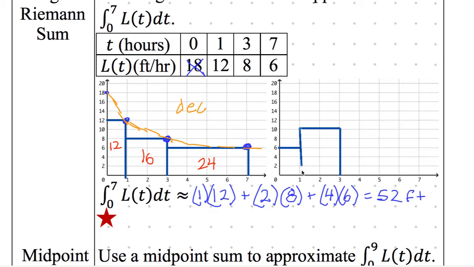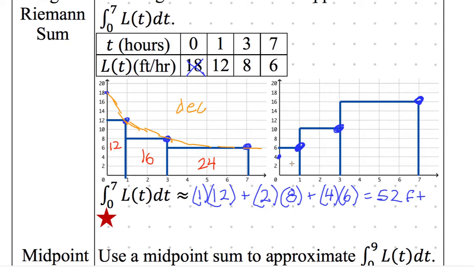Oh, I guess I can stretch that out. Is this a right sum? It's still going to be a right sum, yeah. So this is still a right sum because I'm using, use blue, the rightmost point. This is the rightmost point that I'm using, and then maybe I had a point right there. I'm using the rightmost point.